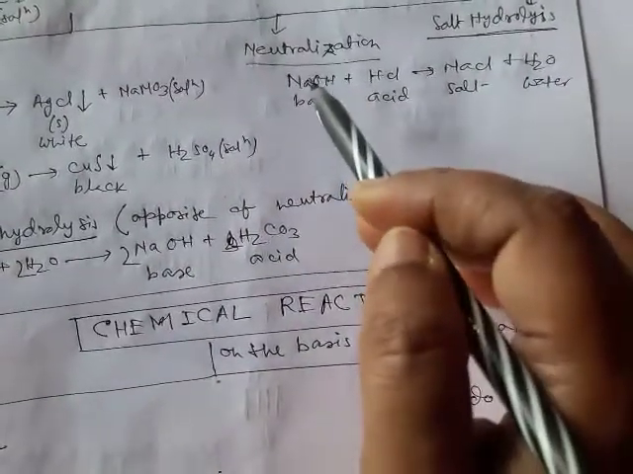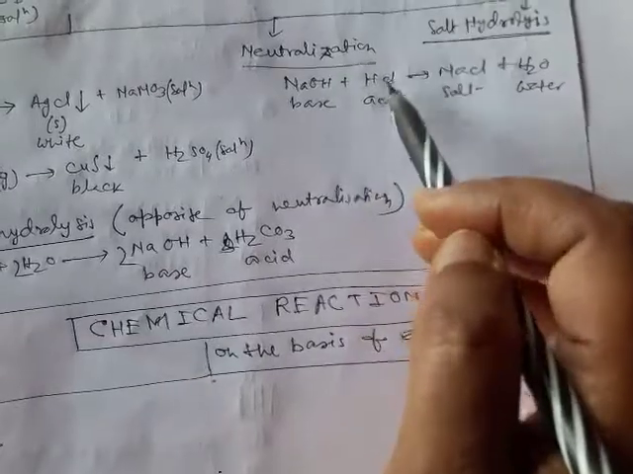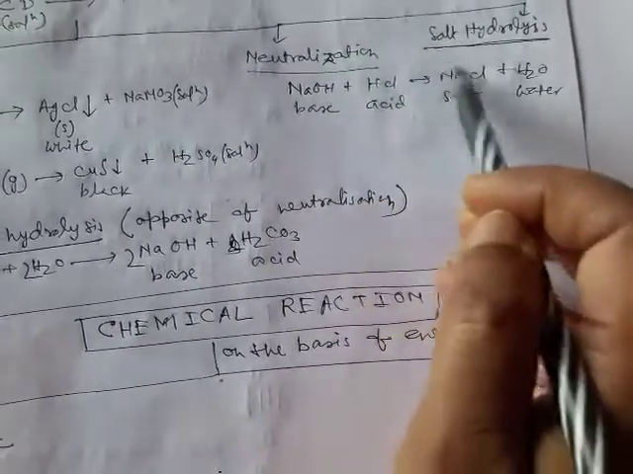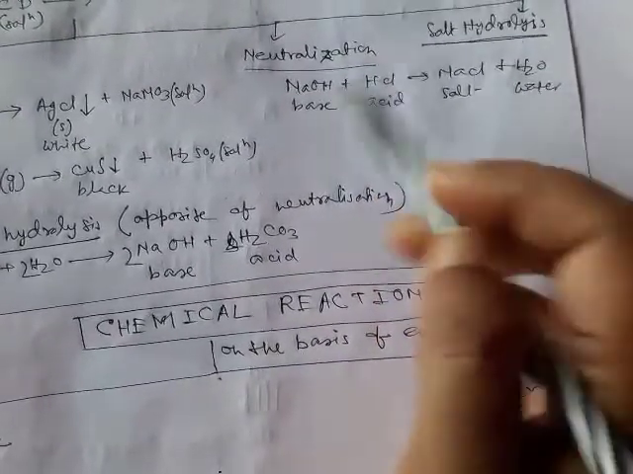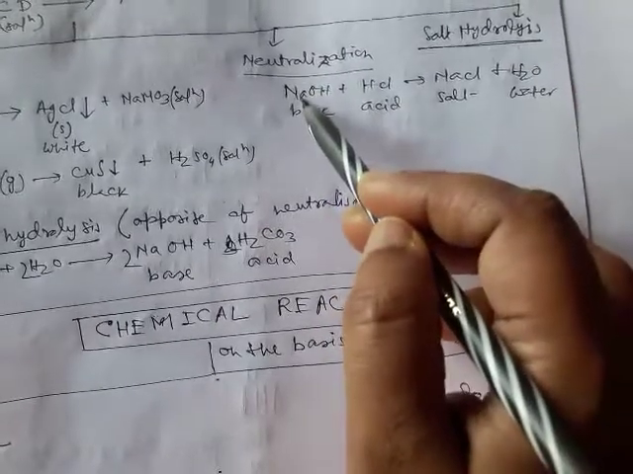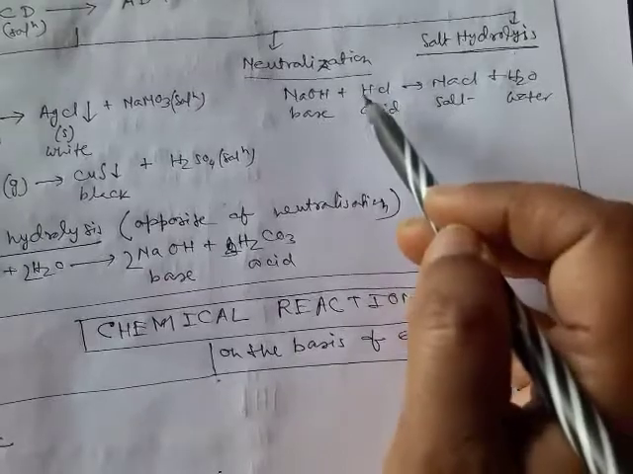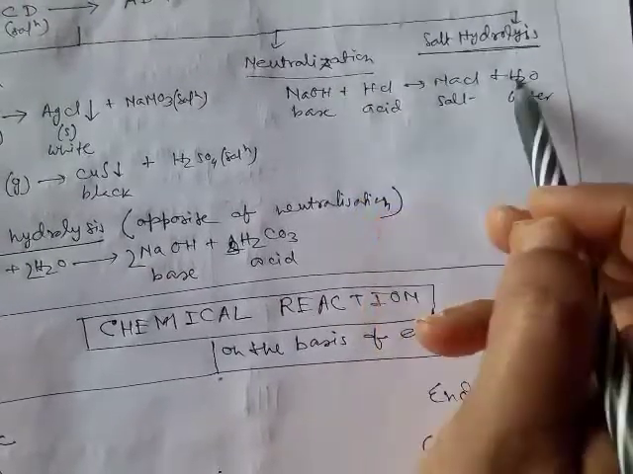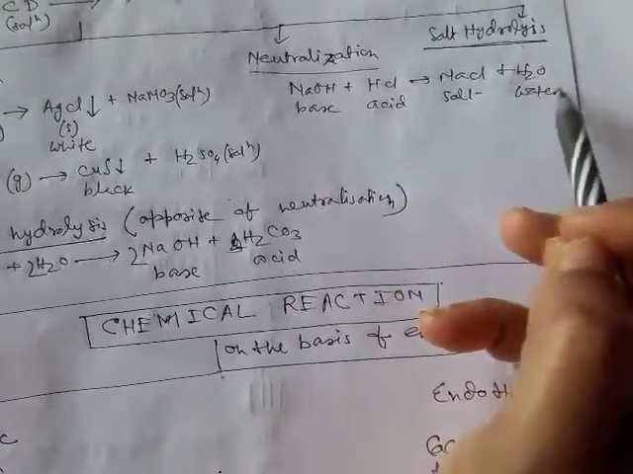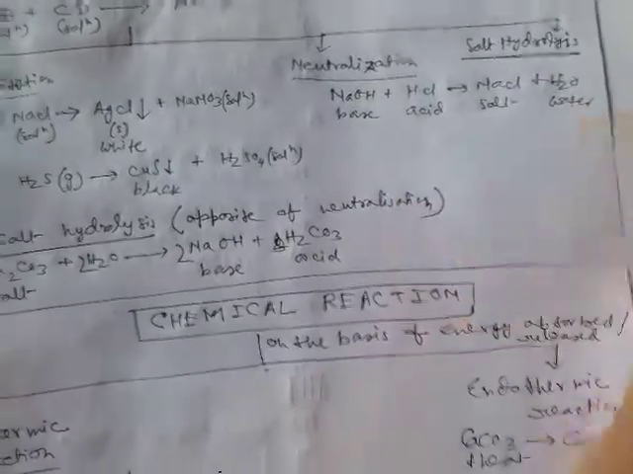Now neutralization. Neutralization means when an acid reacts with a base: HCl reacts with NaOH, and there will be formation of NaCl and water. The positive radical Na combines with the negative radical Cl to give NaCl. Here hydrogen combines with OH, so there will be formation of water. So this is neutralization.